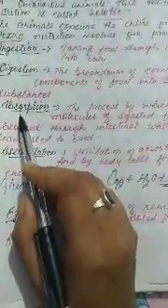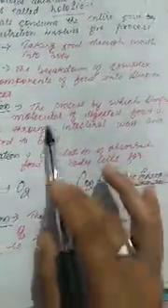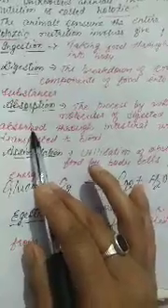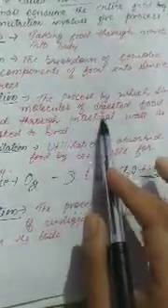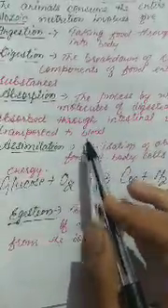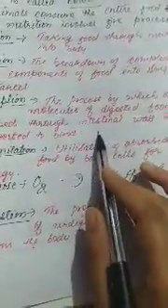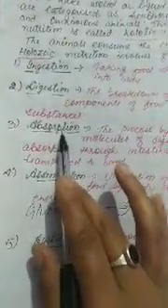Now third is absorption. Absorption is the process by which simple molecules of digested food are absorbed through the intestinal wall and transported to the blood. It is absorbed into the intestinal wall and transported to the blood. This process is called absorption.